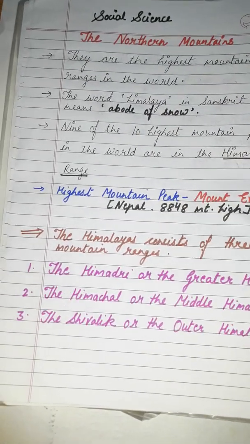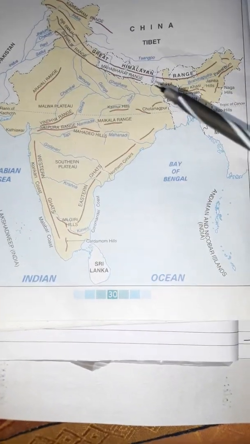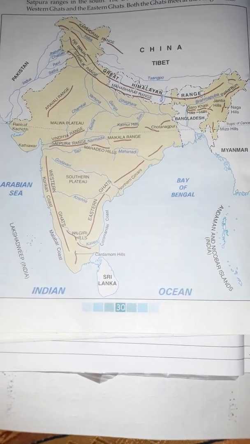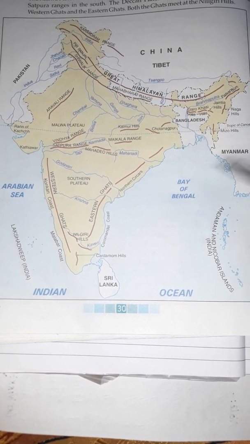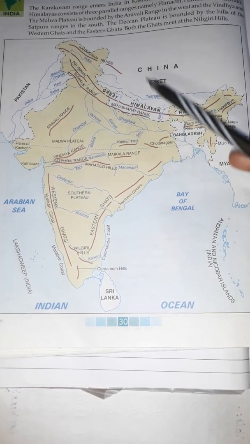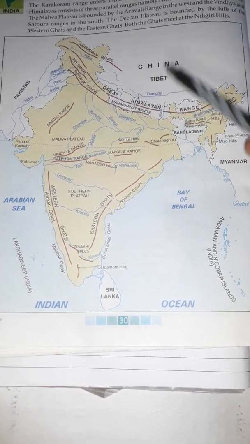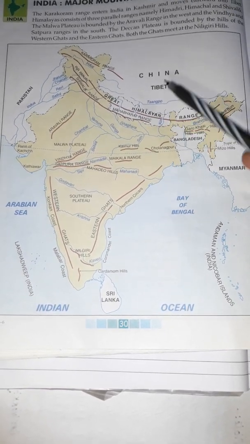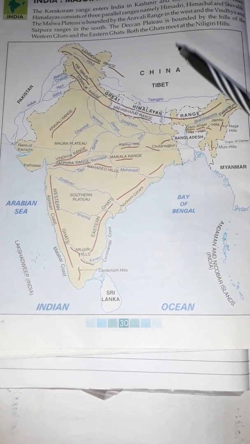Number 1. Now just look at the map here. The northern mountains stretch like a great wall across the northern and the northeast part of our country. Here it includes the Karakoram, Ladakh and the Himalayan range of mountains. They are the highest mountain range in the world.